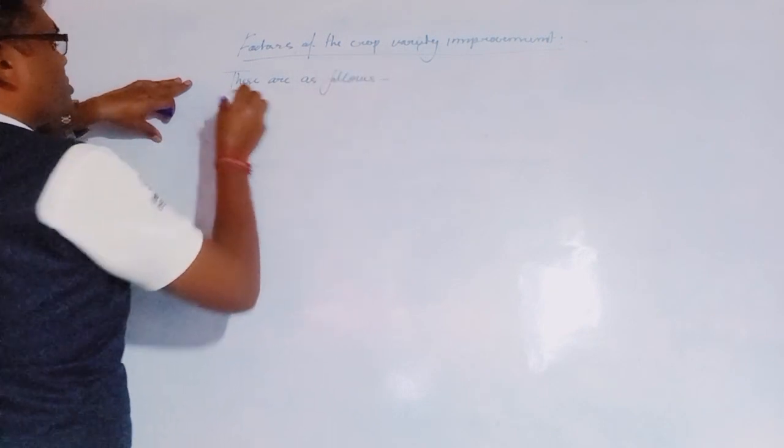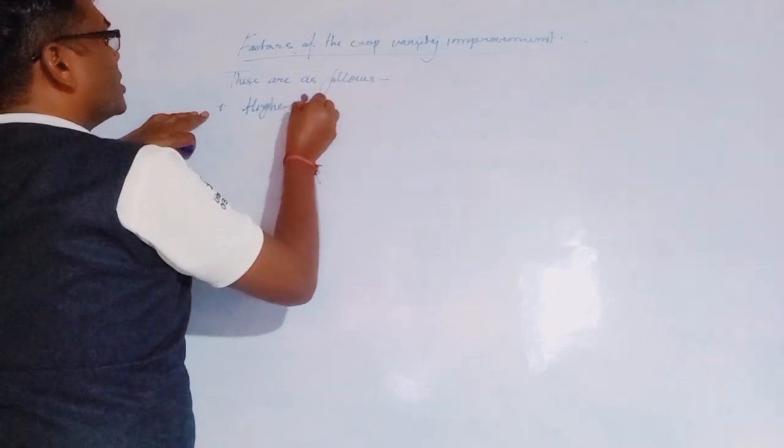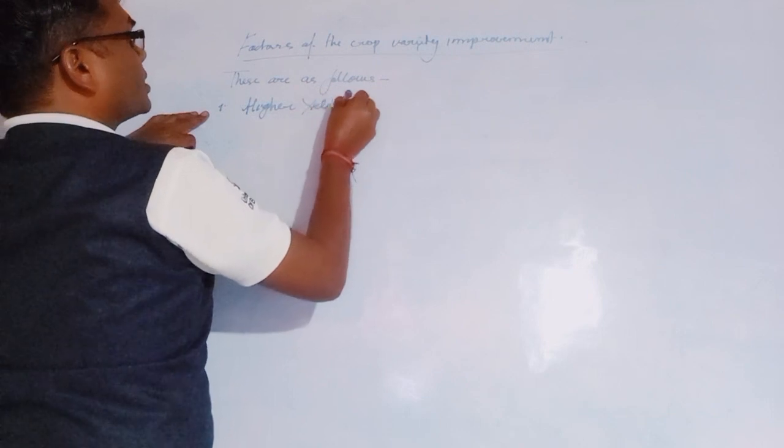Okay, first factor, suppose that we are taking the first factor. What is the first factor? Higher yielding.